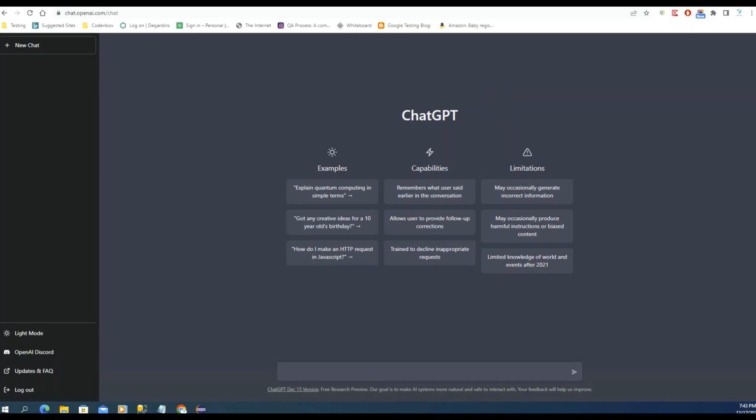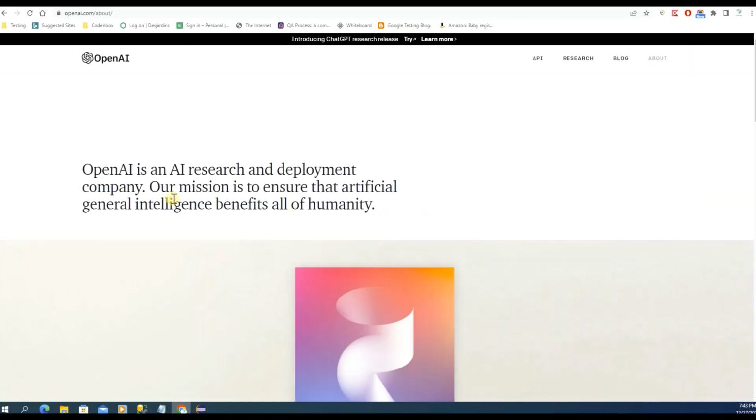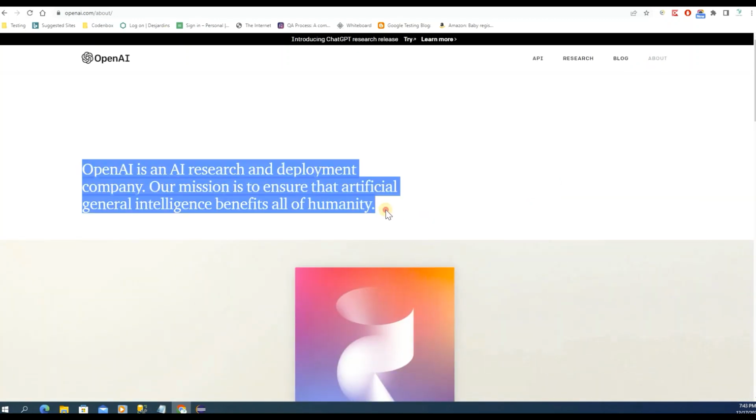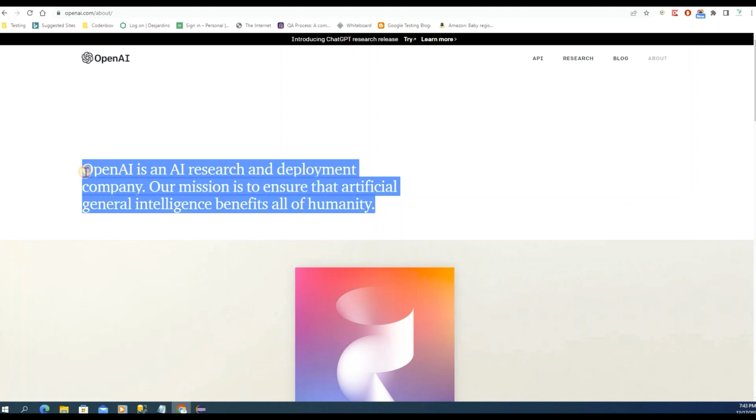So let's go to their official website. Okay, that's their official website, and if you go to their about, here is a very short description. It is features or API of OpenAI. So OpenAI is the company name. It's saying OpenAI is an AI research and development company. Our mission is to ensure that artificial general intelligence benefits all of humanity. So that's their very short description.